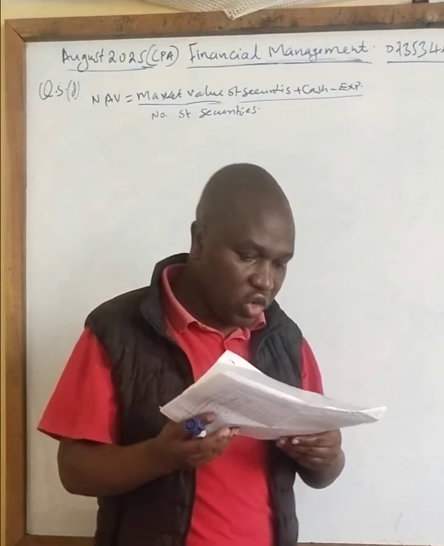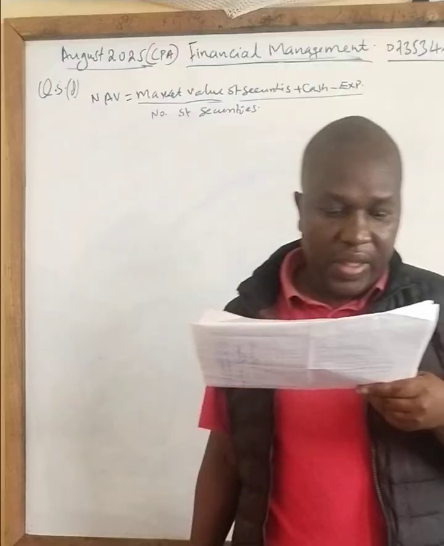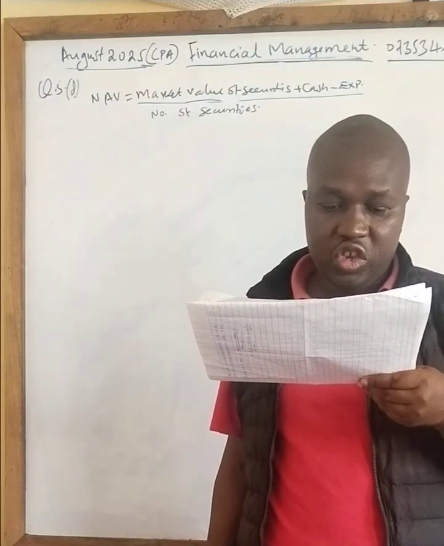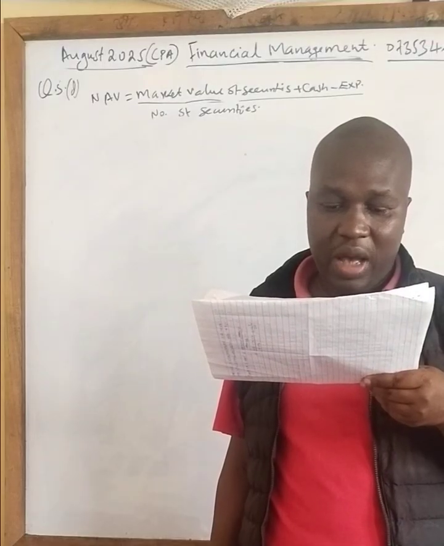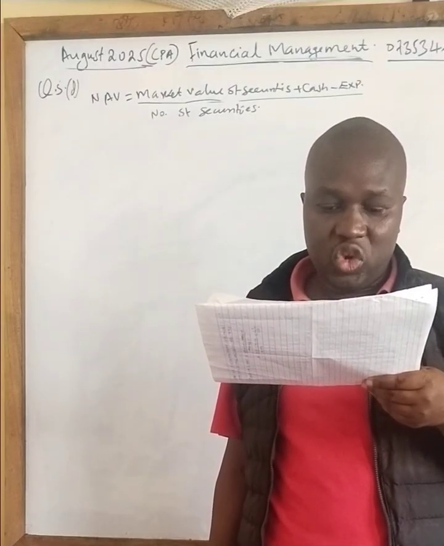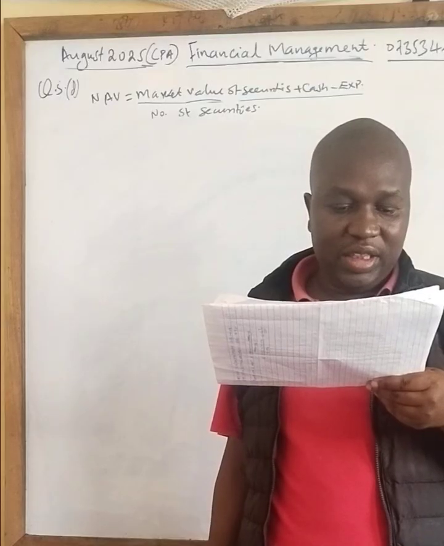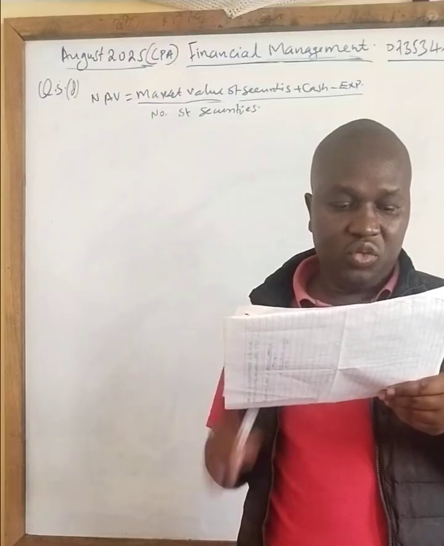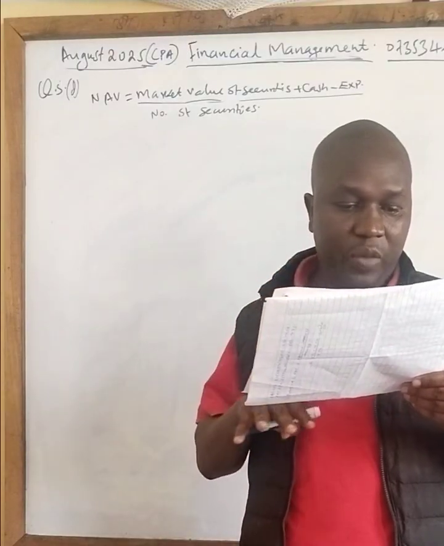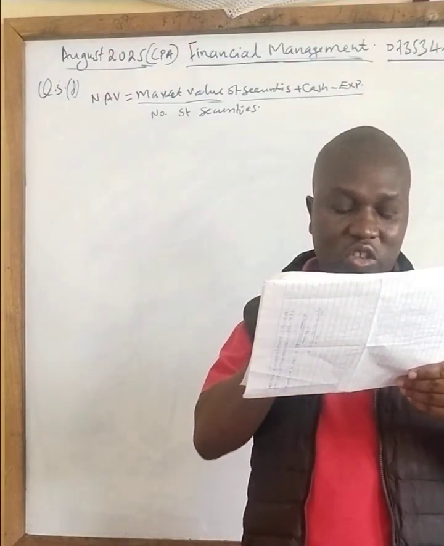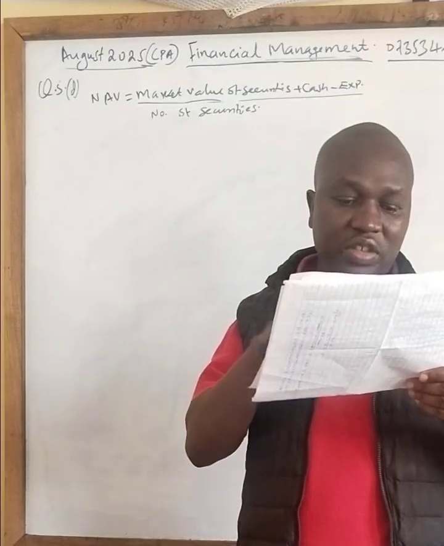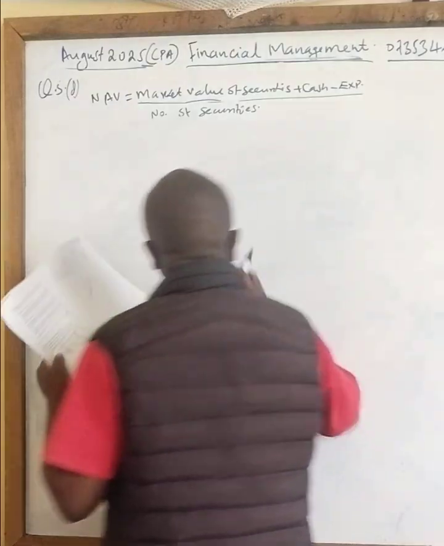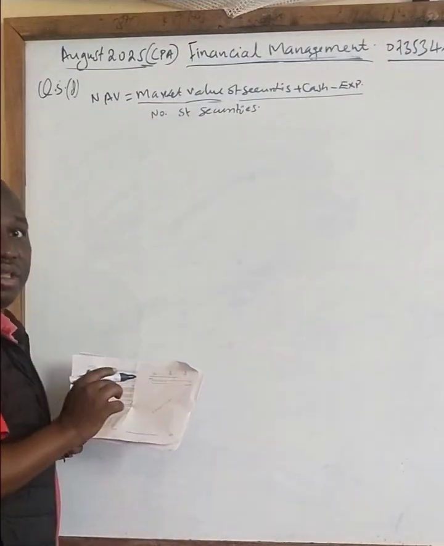From this question, you have been told the Alliance Fund is a mutual fund that holds long-term positions in a small number of non-dividend paying stocks. The holdings at the end of the 2 recent years are as follows. So we have 2023 and 2024. We have the number of shares and the price per share. So for us to find out this, our work will be very simple. We will just work it out as it is on the formula.